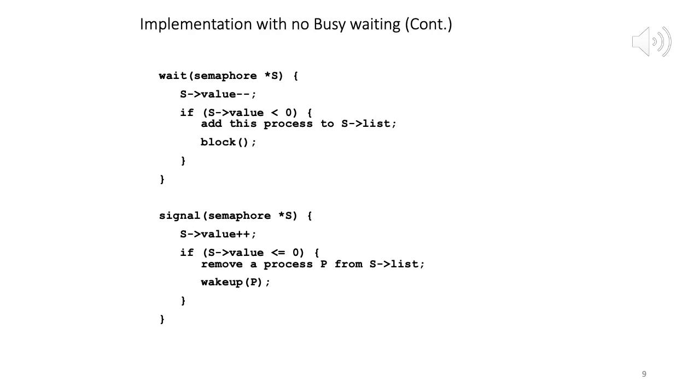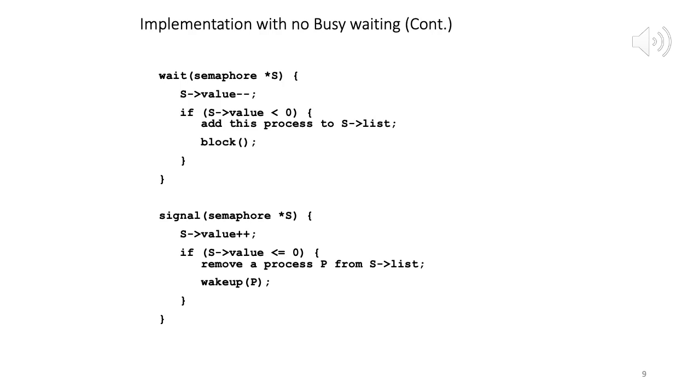Essentially we will have a linked list of processes or threads which are waiting on that semaphore, plus we will have an integer value.